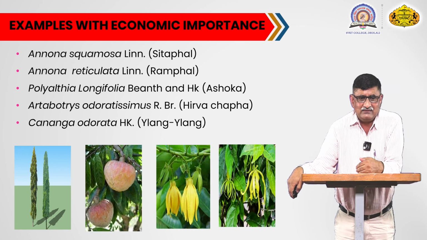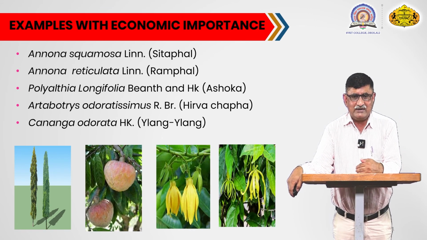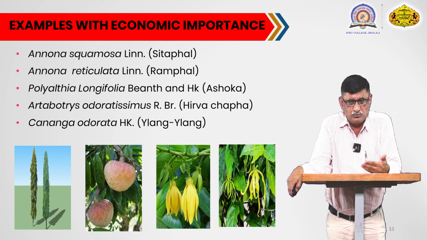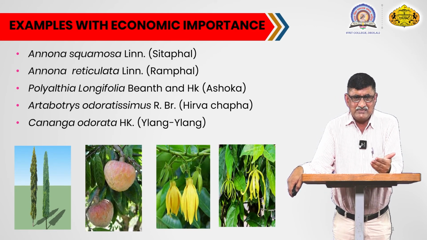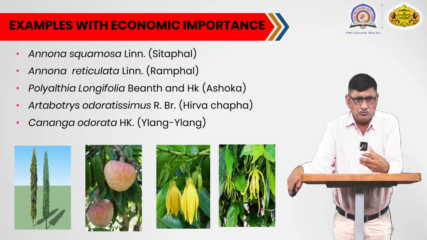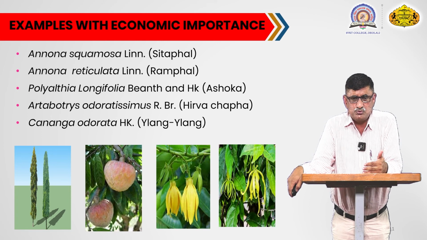The another plant is Annona reticulata, called ramphal. This is also an edible fruit plant. Both these are of the same genus, but the difference is only that one is having a reticulate or tuberculate fruit and the other is having a smooth fruit. This fruit is also used for edible purposes.